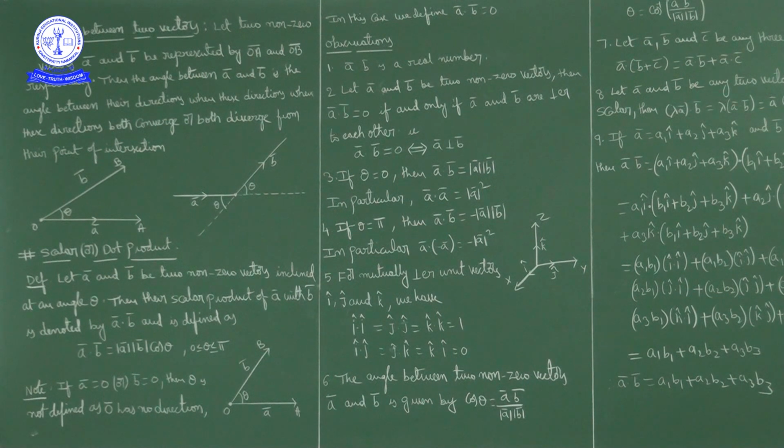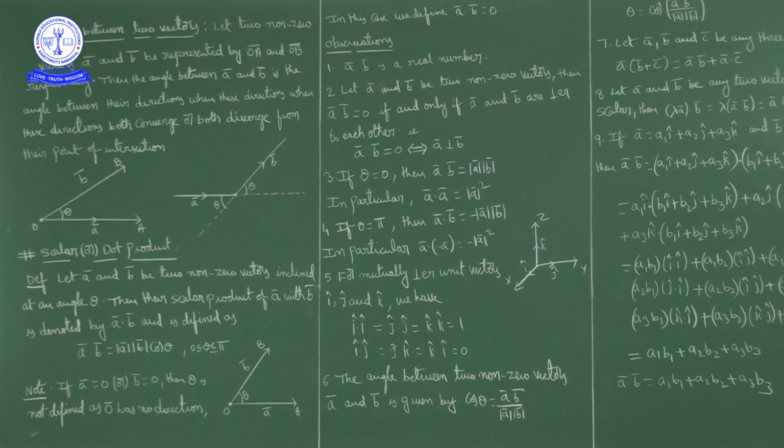After the dot product we will get a real number, a scalar. That's why it is called scalar product. Okay, we get an answer as a real number. So that's why dot product is a scalar product. The dot product of two vectors is a number, a real number, so that's why it is called a scalar product.